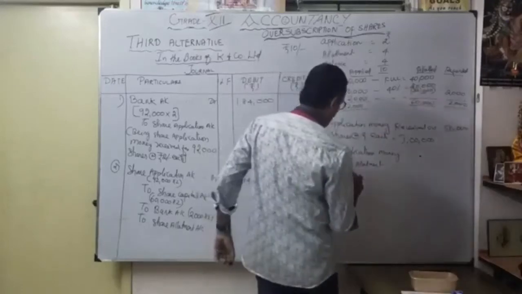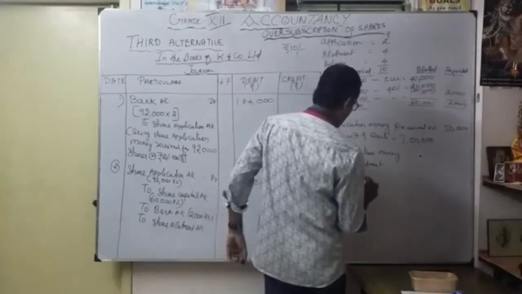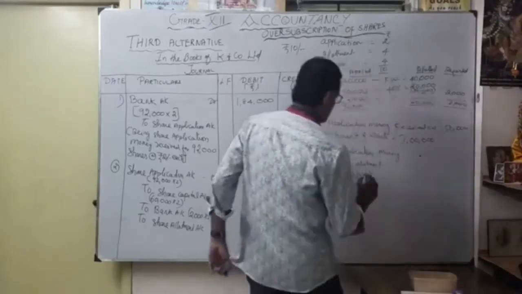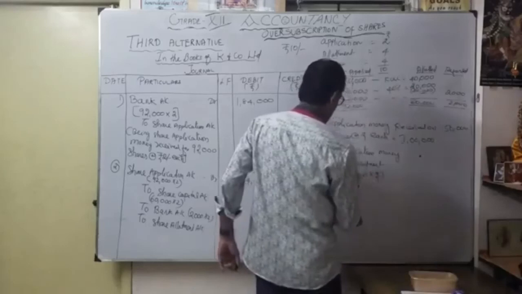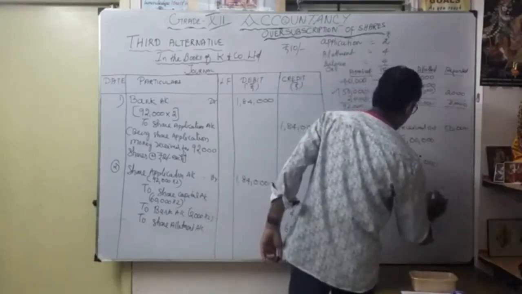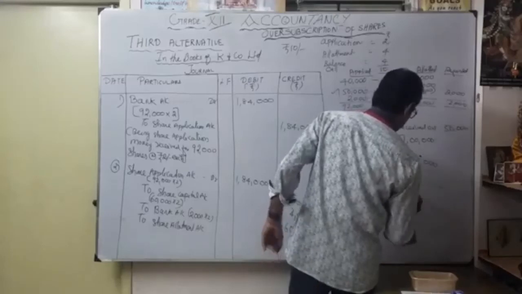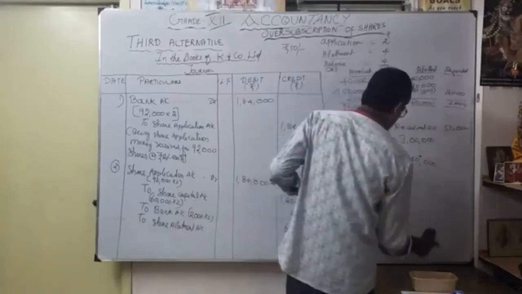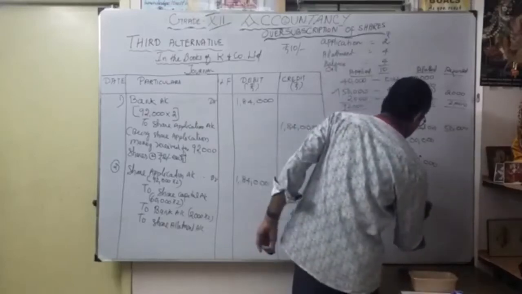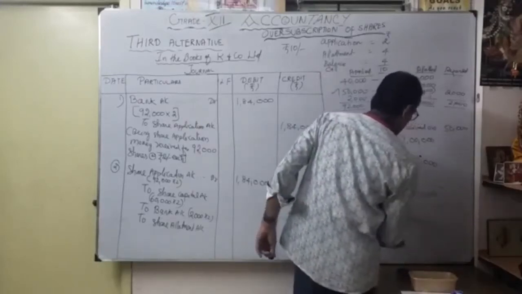So 20,000 into 2 rupees, correct? So 40,000. So what is the balance? The balance is 60,000.